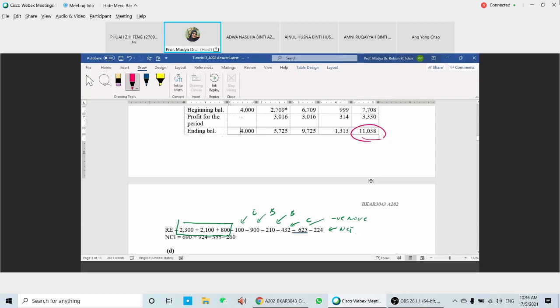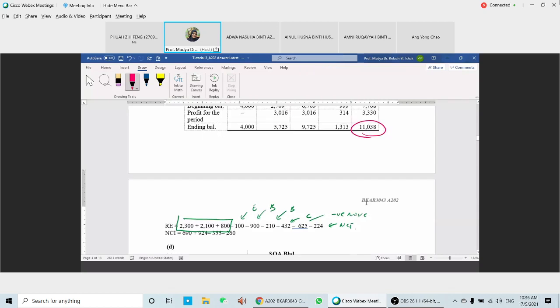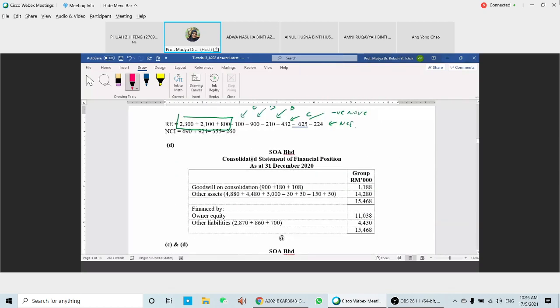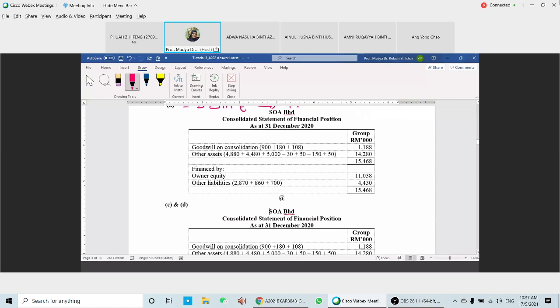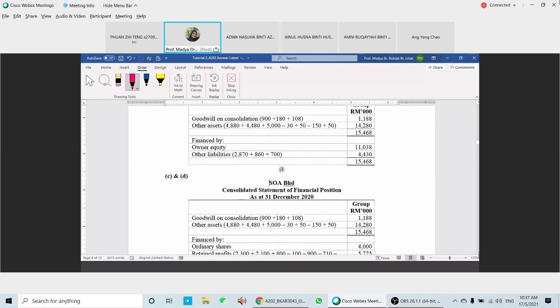Okay, the difference between this answer and the next answers here: this answer for D assumes that you already prepared the statement of changes in equity. From the statement of changes in equity, then you have the statement of financial position. Okay, for answers C and D here, if you don't prepare the statement of changes in equity, you need to calculate item by item for your RE. The answer will be the same.